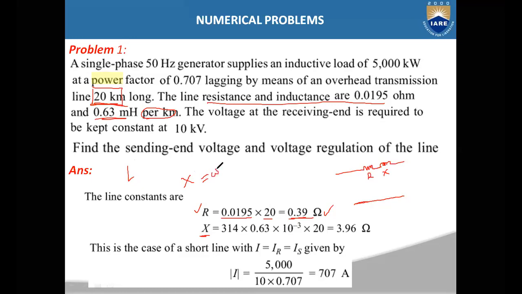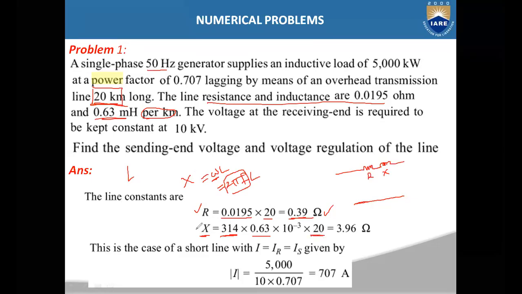Omega here is 2 pi f into L. So the omega value you can directly write as 314. If you calculate this 2 pi f value, f is 50 hertz here, so the omega value you will get is 314 only, into the inductance value 0.63 per 1 kilometer. For 20 kilometers, you have to multiply that value with 20. So the total inductance for the transmission line is 3.96 ohms.